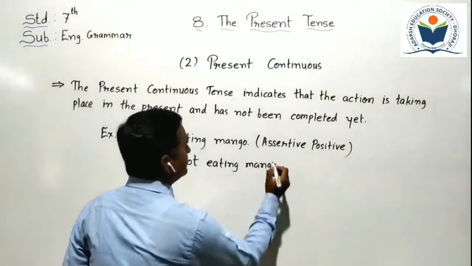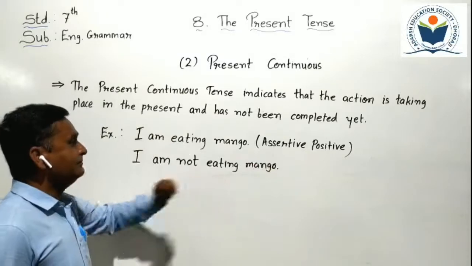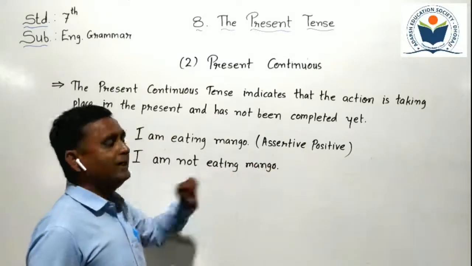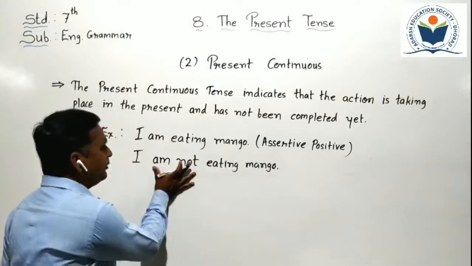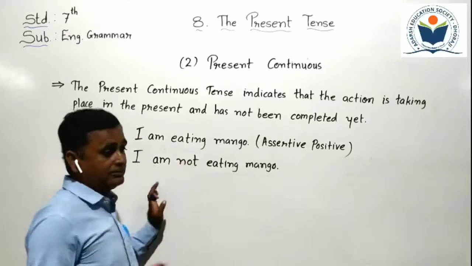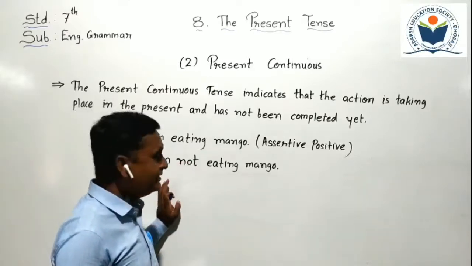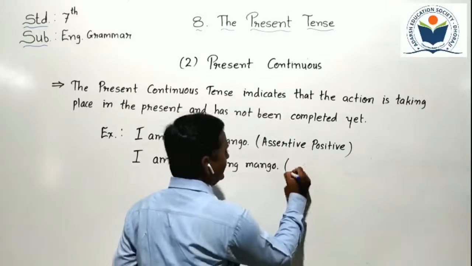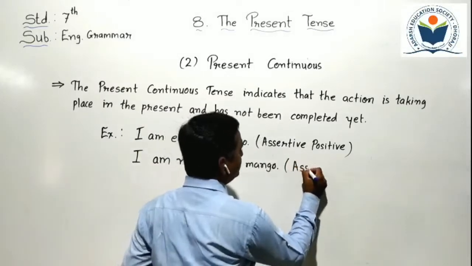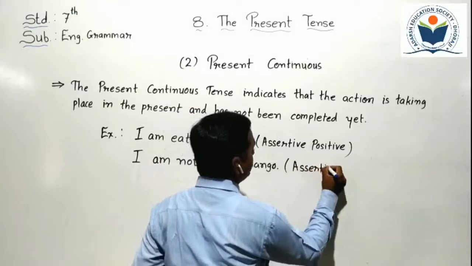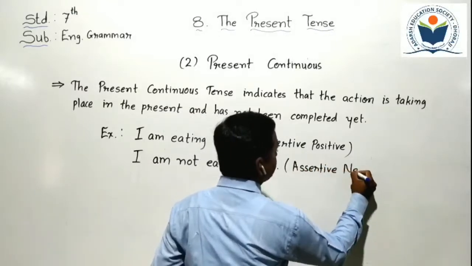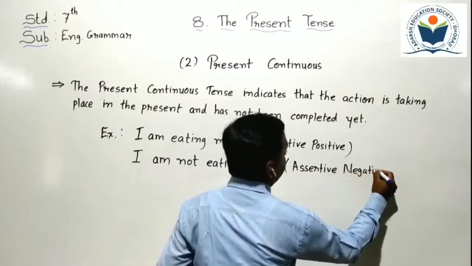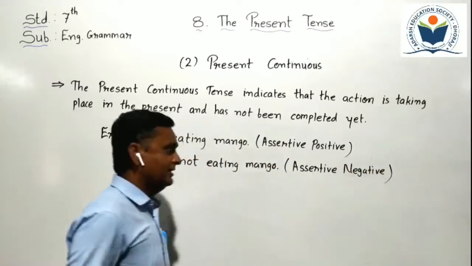So here our sentence becomes, I am not eating mango. Or you can write the short form of am not, but you must know it very well. It becomes a sentence like that. It's known as an assertive negative sentence.